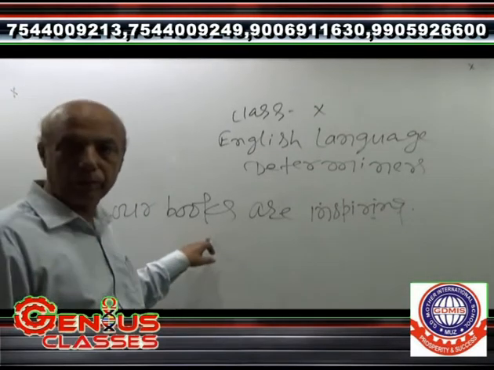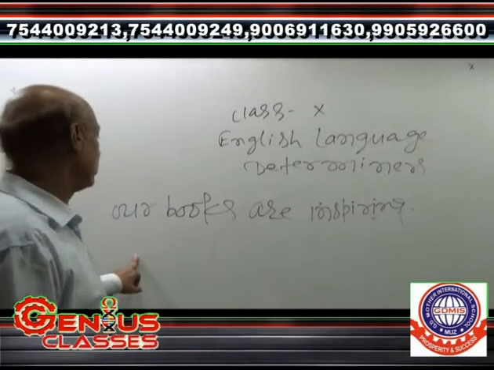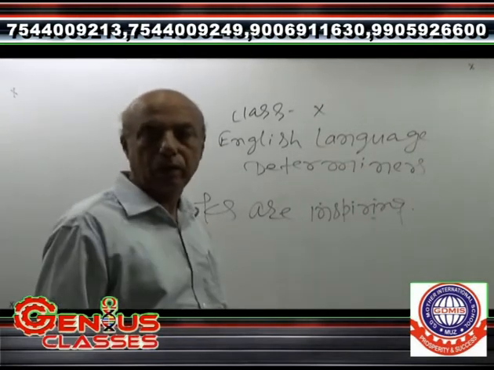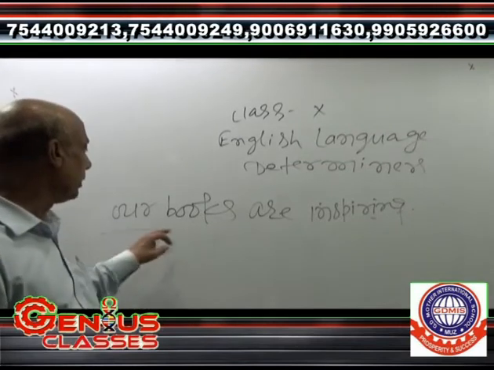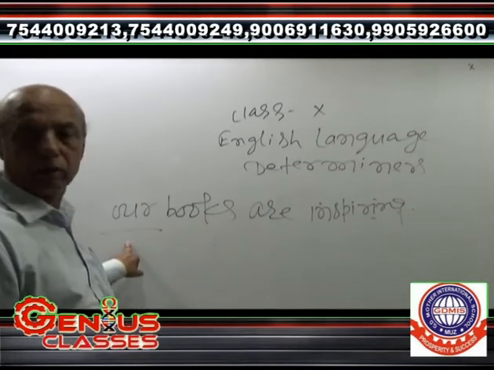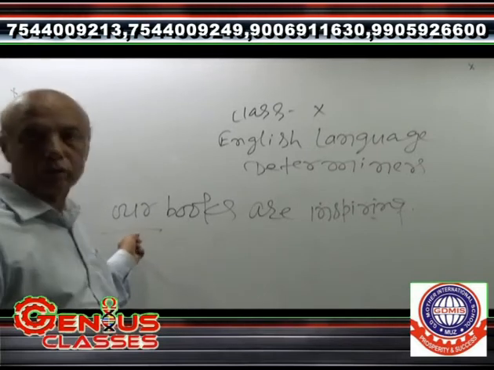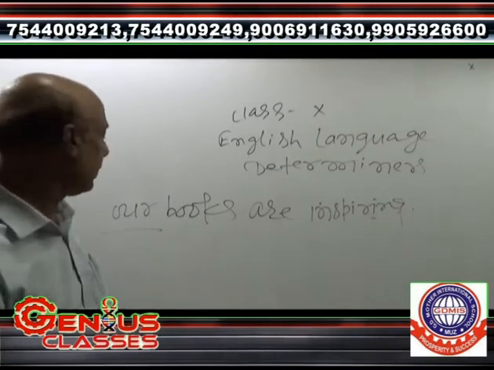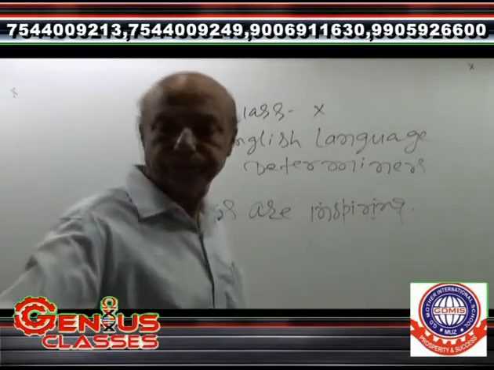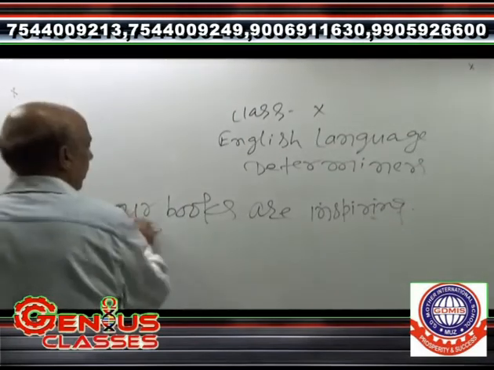And it is also one of the senses of possession. How? Because it is reflecting that the books belong to us. So it also shows the sense of possession. That is why our is also called a possessive determiner. Next.